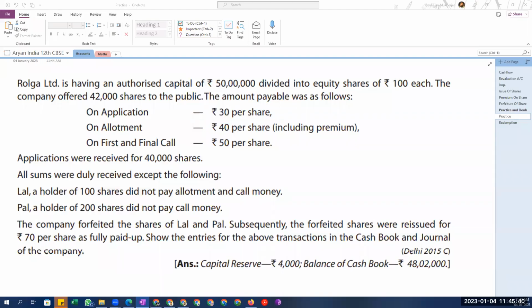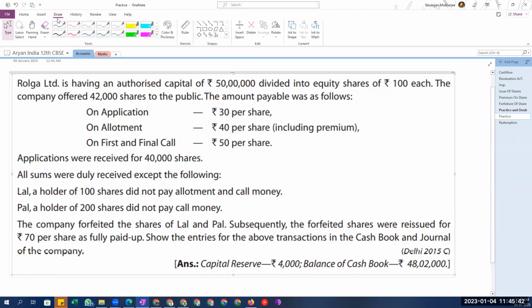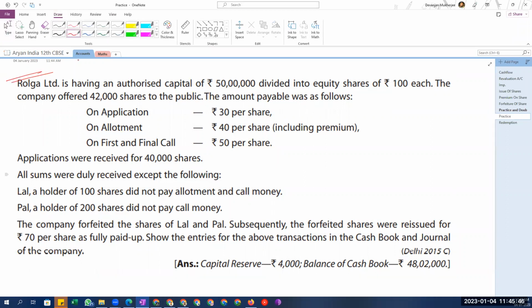Okay. So we are solving a question for issue of shares, which includes under subscription, because if you notice carefully, 42,000 shares were issued or offered to the public, but only 40,000 applications were received. So there is an under subscription in the question.